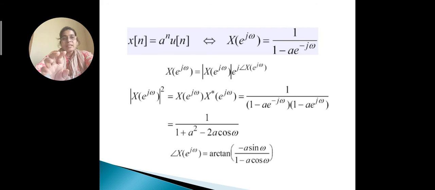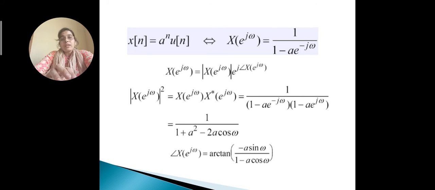If we multiply this, the j omega terms are simplified by Euler's theorem, and we find the magnitude of the signal is 1 upon 1 plus a squared minus 2a cos omega, and a j term also exists, that is the imaginary part of the signal.